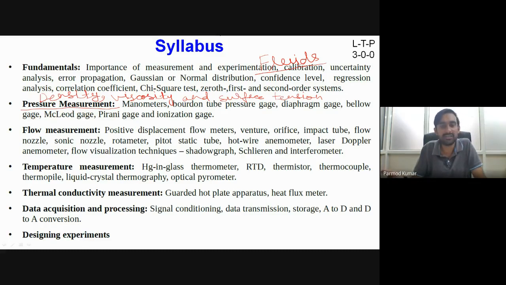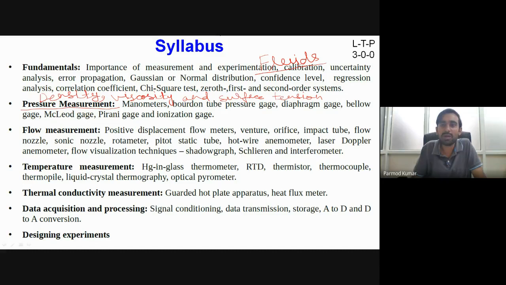So particularly, once again from the basic understanding of fluid mechanics, you might be knowing about positive displacement flow meters, Venturi meters, orifice meters. But apart from this, we also have very special flow measurement devices, which are used particularly in laboratory setups, as well as when experimental facilities are designed for research applications.